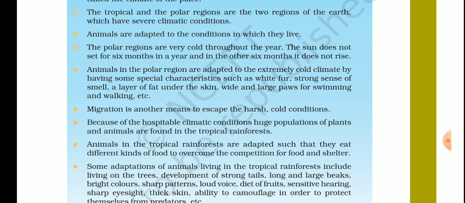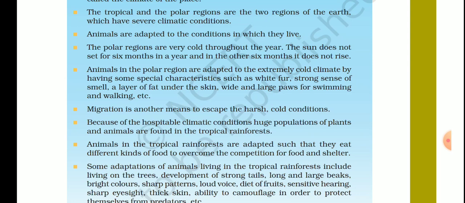Animals in the tropical rainforest are adapted such that they eat different kinds of food to overcome the competition for food and shelter. This means that there is a large population of animals over there. So if more animals have a common food, then there will be a shortage of food. So they eat different kinds of food to overcome the competition for food and shelter. Maybe some animals have common food but not many, otherwise there will be a shortage of food. And ultimately they have to die if they do not get the food or the energy.